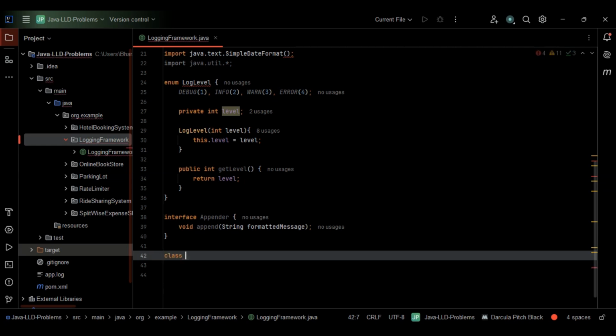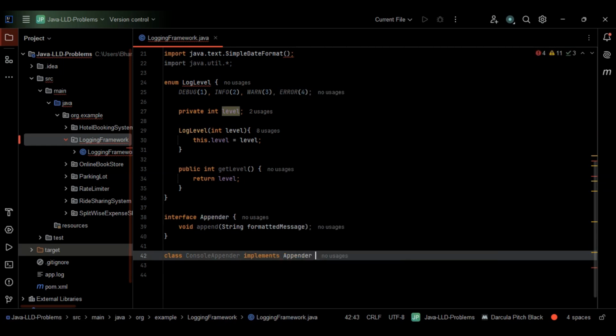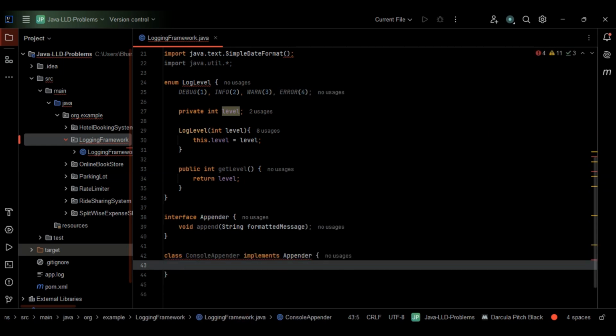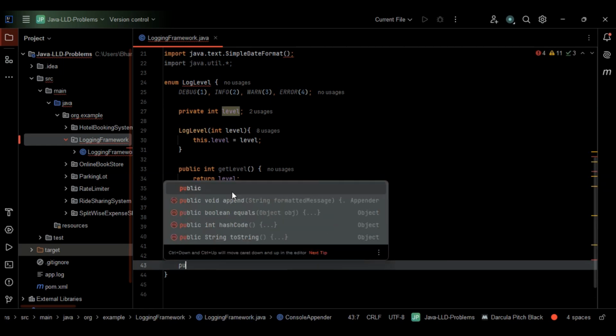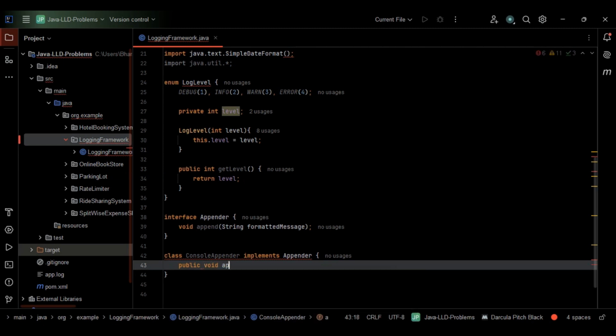So I'll just give here console appender. This implements interface appender here. This is fine. Within this, let's make use of the append method. So I'll just go with public void append.